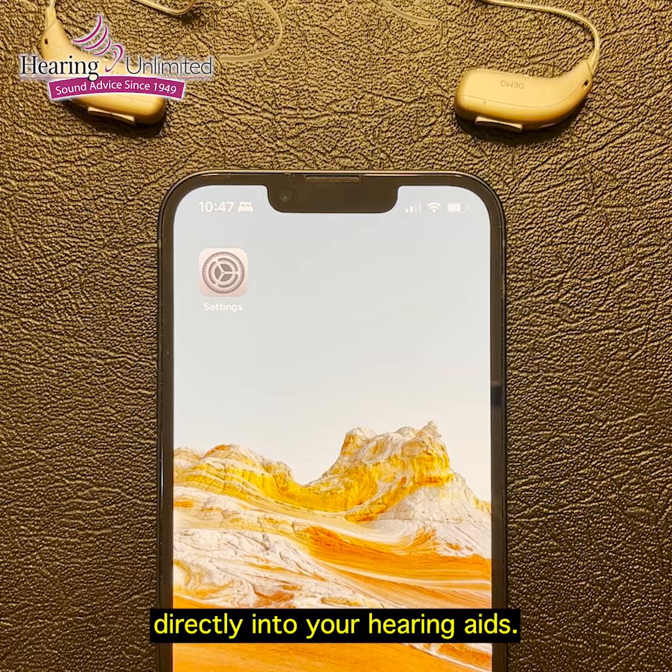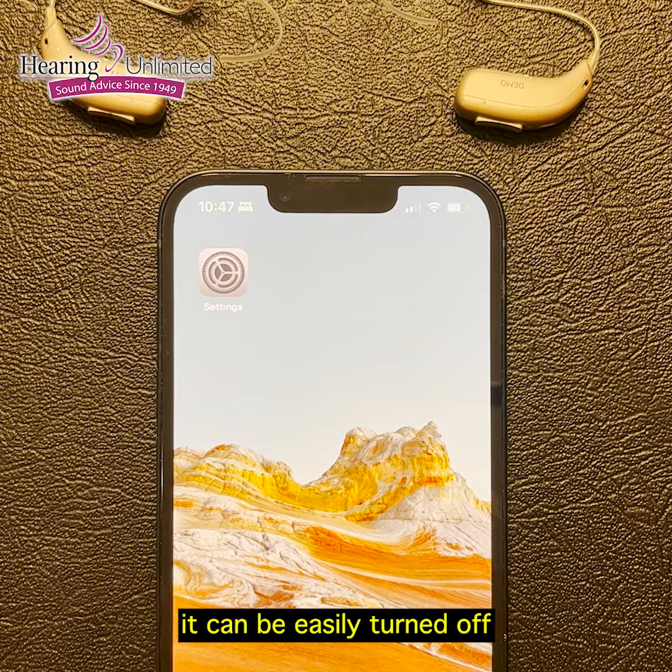Once your hearing aids are paired to your Apple device, they will automatically be set up to stream, which means you can answer phone calls or listen to music, or any other media can be played directly into your hearing aids. If you do not want this feature, it can be easily turned off by following these steps.